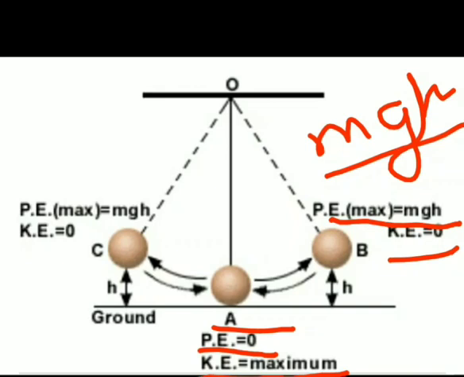Here it's the same as what we did with B. On point C it has some height h, so the potential energy will again be mgh and the kinetic energy will remain 0. So you can see that at the three positions A, B and C, the sum of potential energy and kinetic energy remains constant. So it is proving the energy conservation principle.